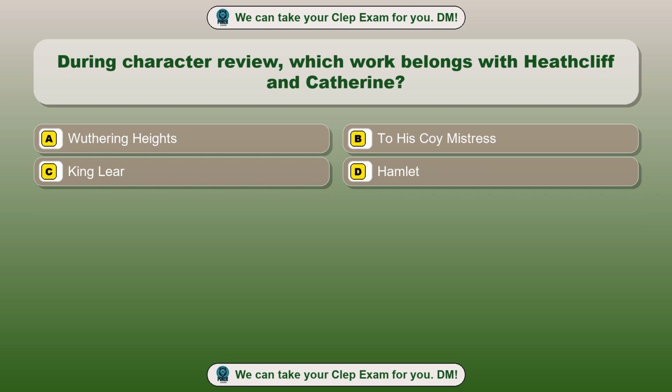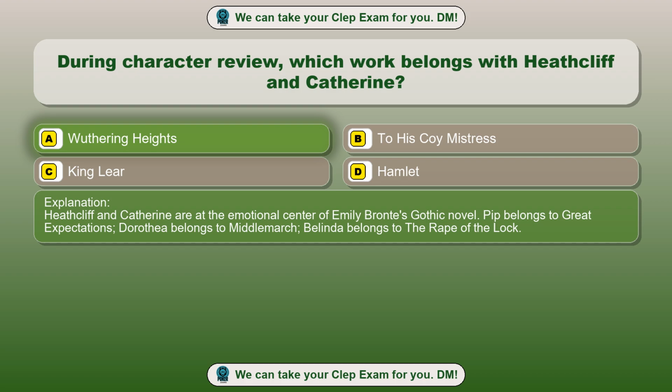Question 2. During character review, which work belongs with Heathcliff and Catherine? Option A. Wuthering Heights. Option B. To His Coy Mistress. Option C. King Lear. Option D. Hamlet. The correct answer is option A. Wuthering Heights. Heathcliff and Catherine are at the emotional center of Emily Bronte's Gothic novel. Pip belongs to Great Expectations, Dorothea belongs to Middlemarch, Belinda belongs to The Rape of the Lock.